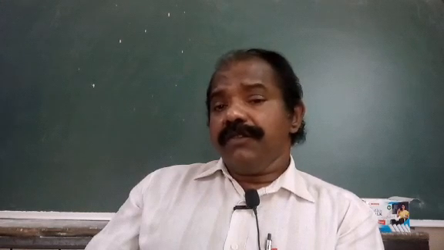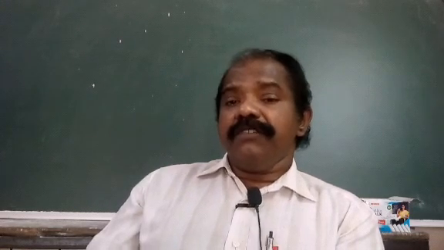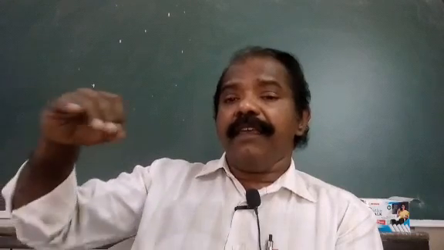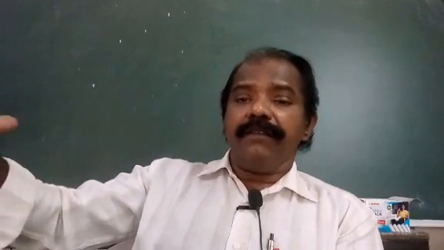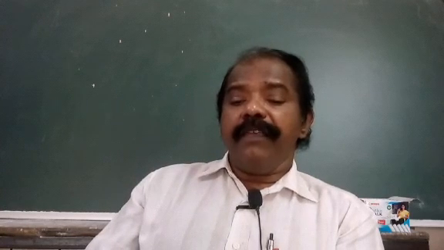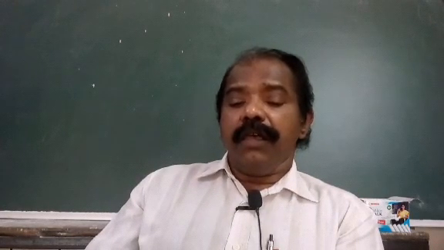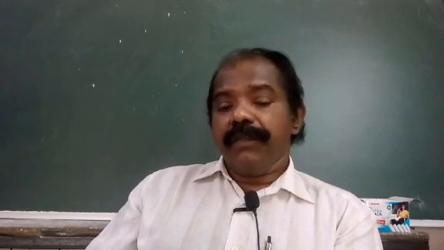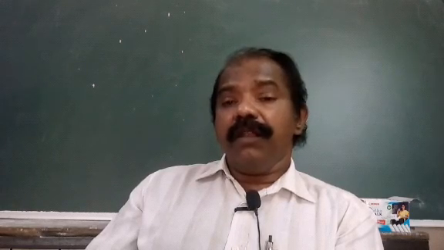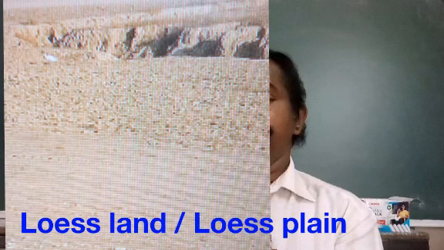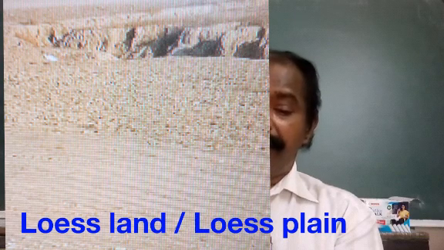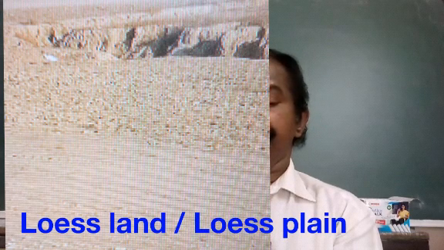And this fine dust which is deposited in an area may develop into a plain in the long run. That plain is called loess land. So the question is, what is called loess land? Loess land means the plain which is formed by the deposition of loess in a particular area. Okay.